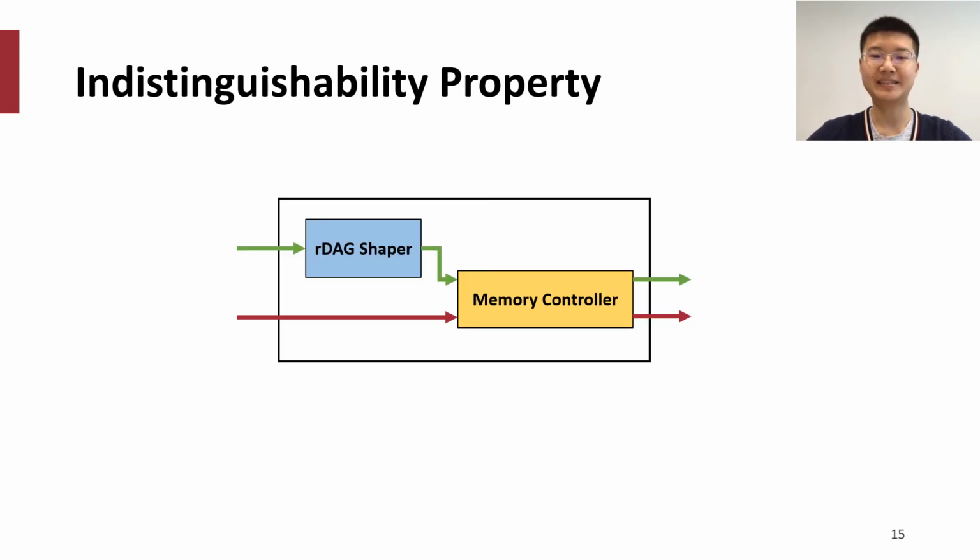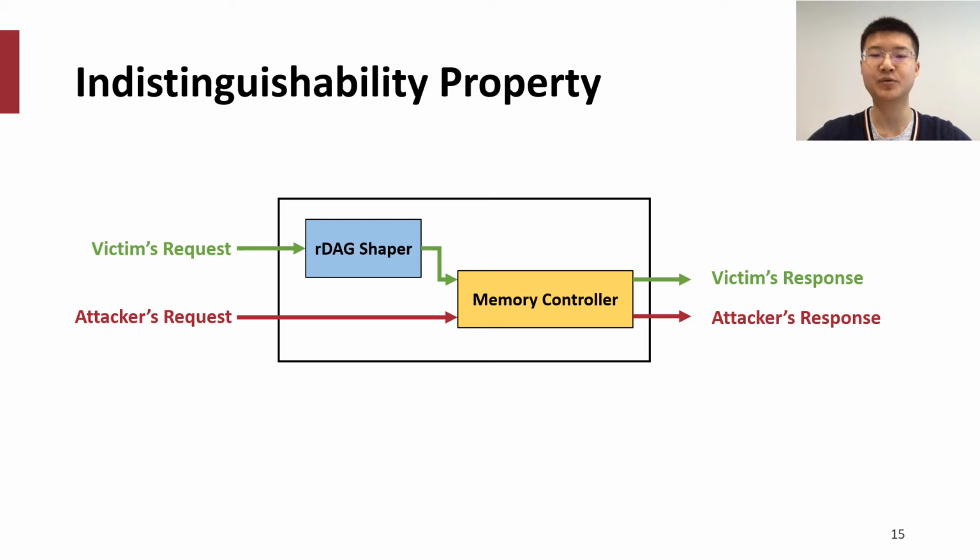Here's our DAGguise system. It will get input requests from victim and attacker CPUs. The victim's request will be shaped by an RDAG shaper. The request will then be contained in the memory controller, and the memory controller will generate responses to the victim and the attacker.